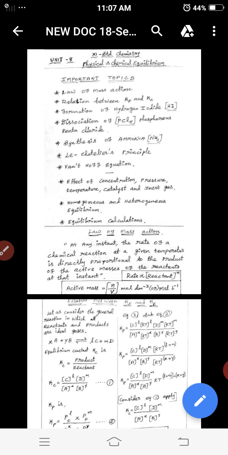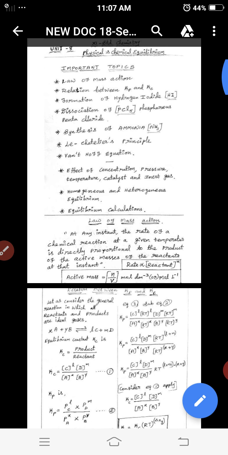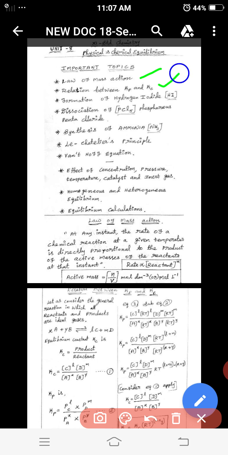Today's session discusses 11th standard chemistry, physical and chemical equilibrium. The most important topic questions are the law of mass action and the relationship between Kp and Kc. Consider the law of mass action: the number of molecules is considered in moles, as a function of volume, for the reactants and products involved in the reactions. So we discuss the relationship between Kp, the equilibrium constant in terms of pressure, and Kc, in terms of concentration.